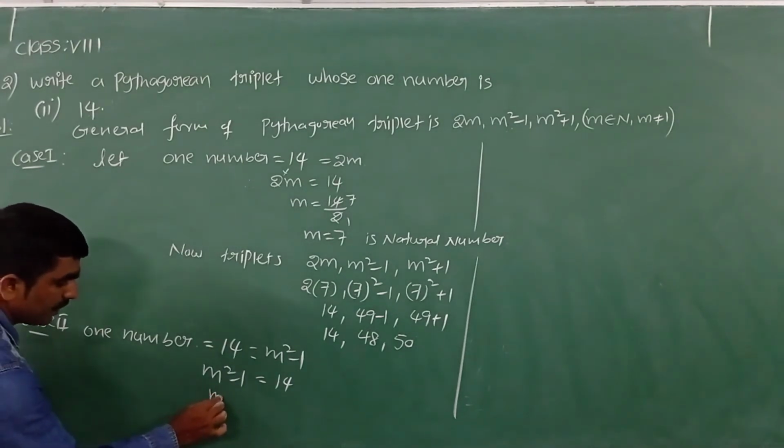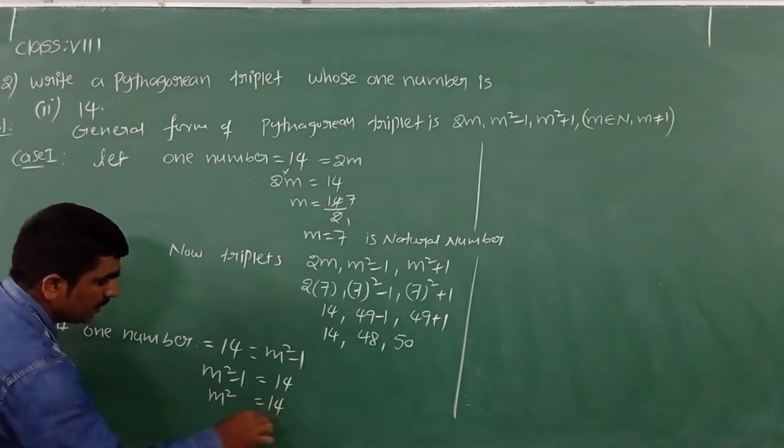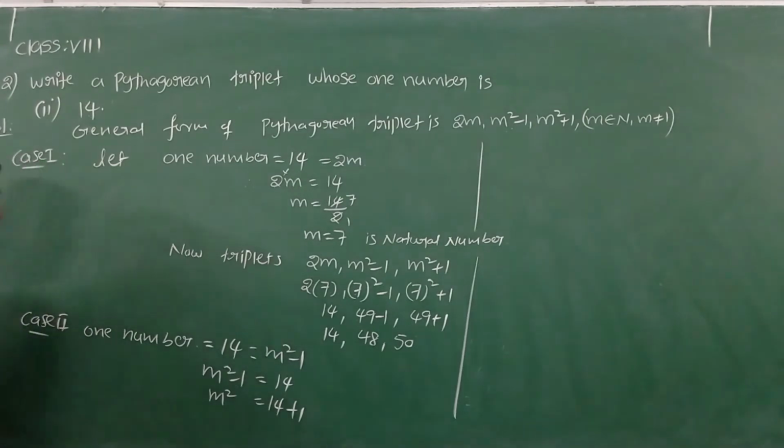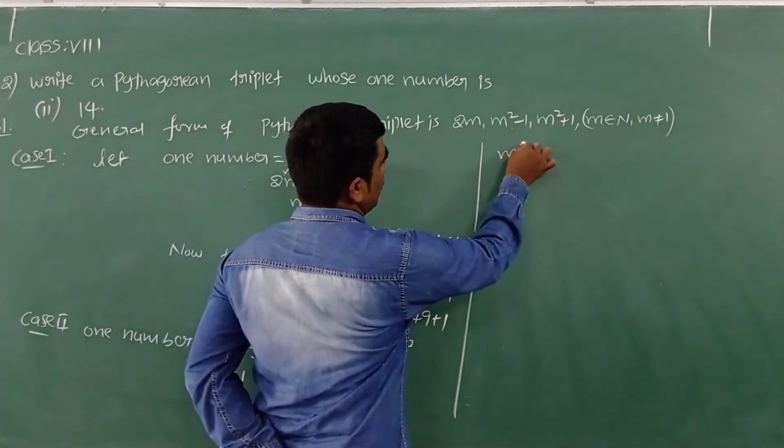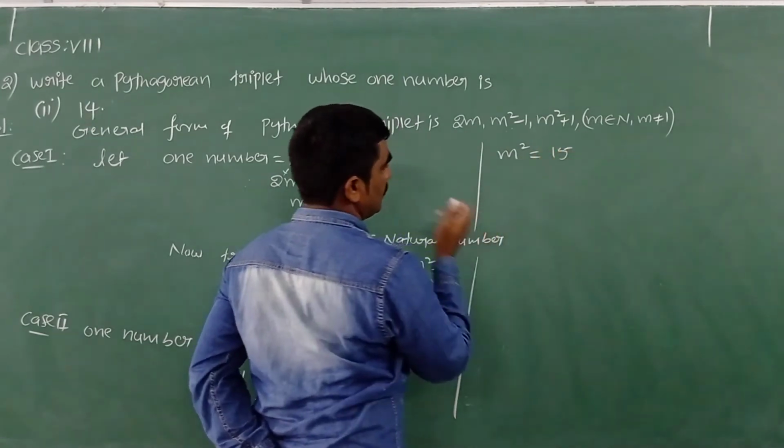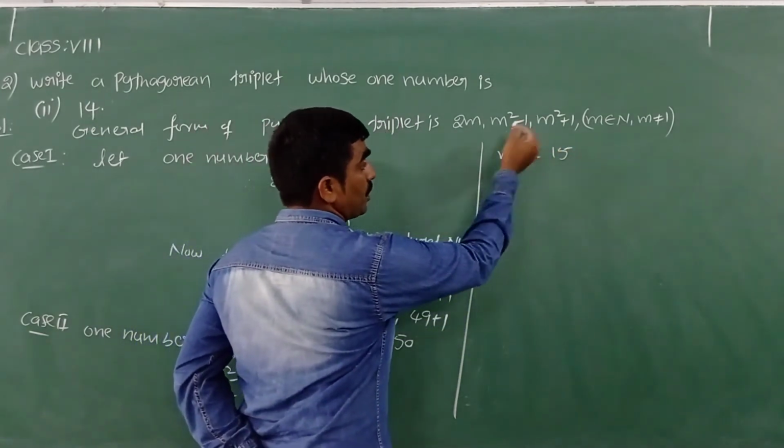Yes. Now m square is equal to 14 minus 1; if I transpose, plus 1. Let me simplify here. Now I got m square is equal to 14 plus 1, 15. Now we transpose this power to that side.